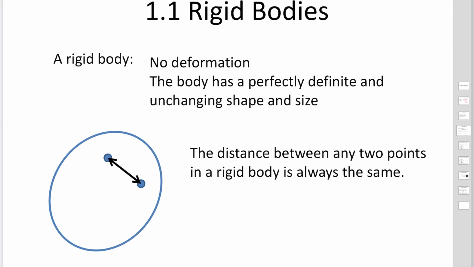So the distance between any 2 points in a rigid body is always the same because there is no deformation. If you pick 2 points inside the rigid body, this distance doesn't change. It's always the same distance. So we consider the motion of an extended rigid body in this section. So this is the definition of a rigid body.